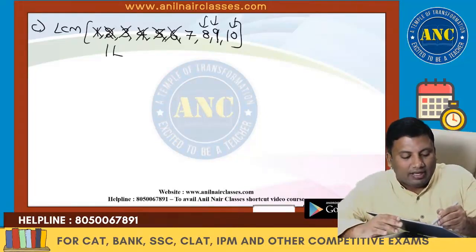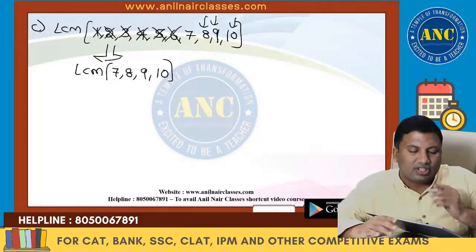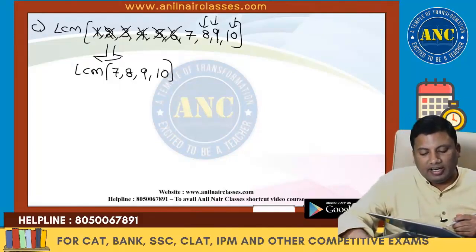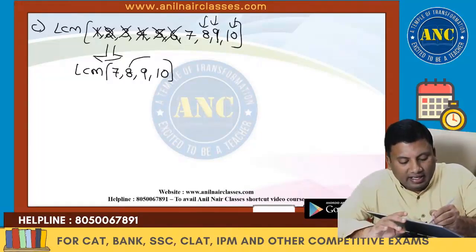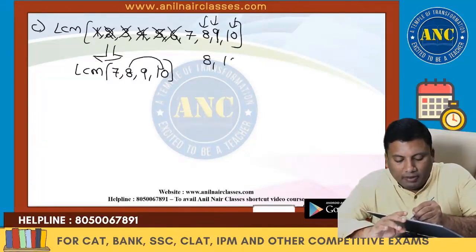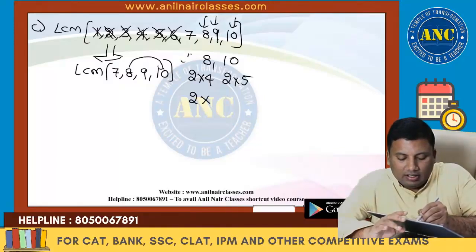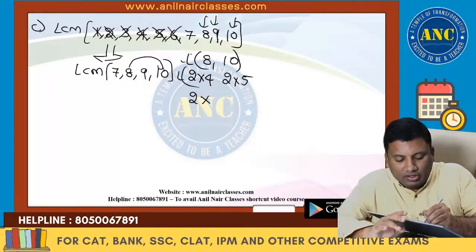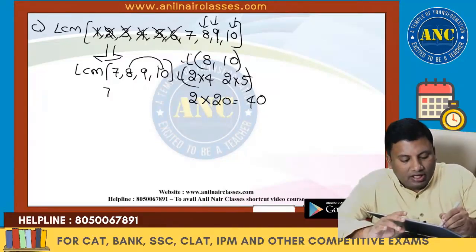It is nothing but LCM of 7, 8, 9 and 10. Now if you see 7, 8, 9 and 10, 8 and 10 are not co-prime. Make them co-prime. 2 into 4, 2 into 5. 2 common. 4 5s are 20. So these are nothing but 20. 2 20s are 40. These are nothing but LCM of 8 and 10.